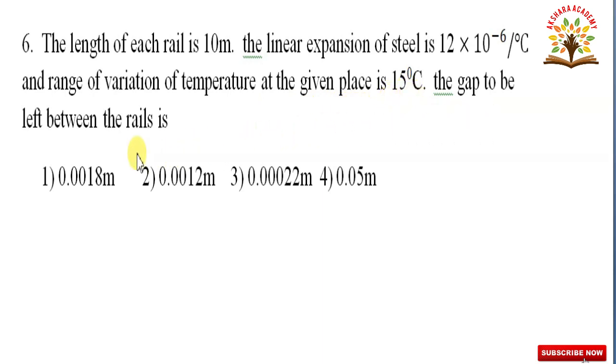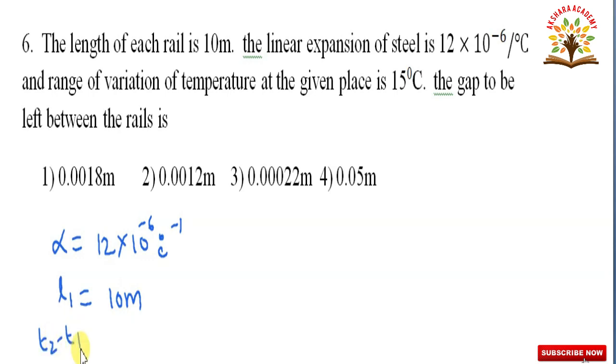The gap to be left between the rail is, so given alpha is equal to 12 into 10 to the power of minus 6 degree centigrade inverse, and L1 is equal to 10 meters, and T2 minus T1 is equal to 15 degree centigrade. We have to calculate L2 minus L1.